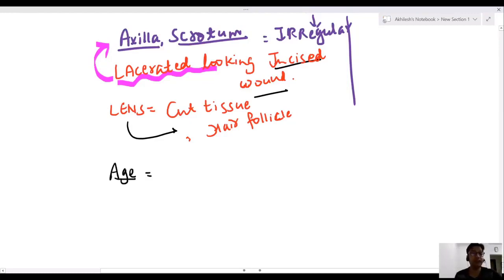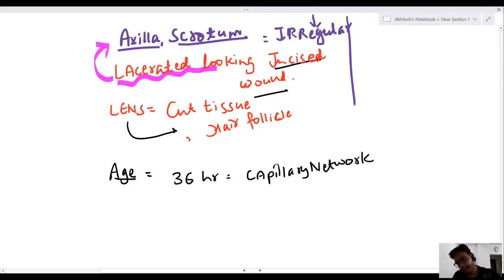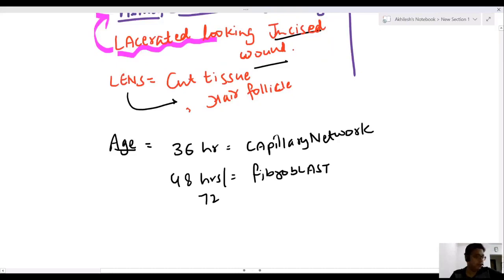Now, sir, how to decide the age of incised wound? A very important MCQ. In 36 hours of incised wound, capillary network is seen. In 48 to 72 hours, fibroblast is seen.